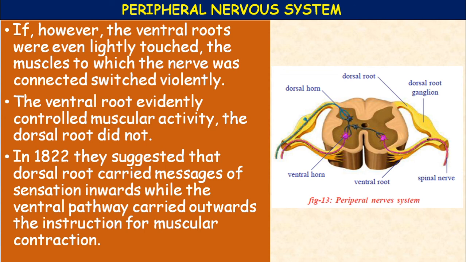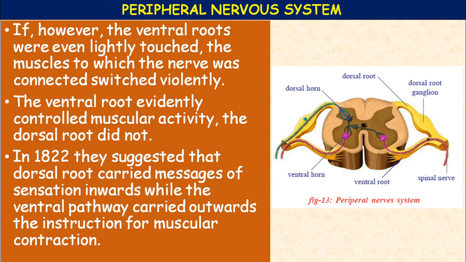In 1822, they suggested that the dorsal root carried messages of sensation inwards, while the ventral pathway carried information outwards, the instruction for muscular contraction.